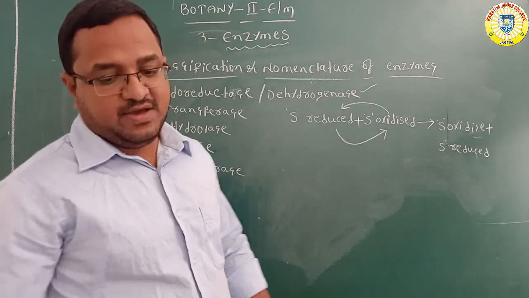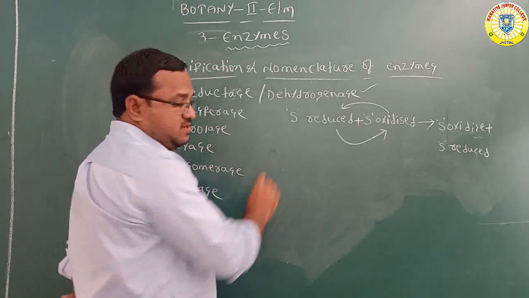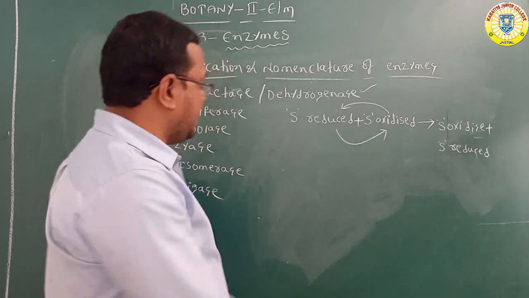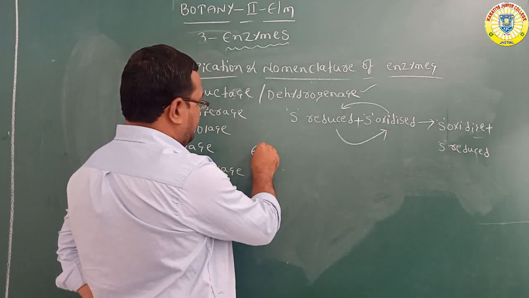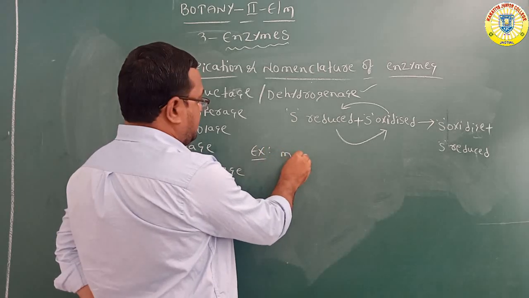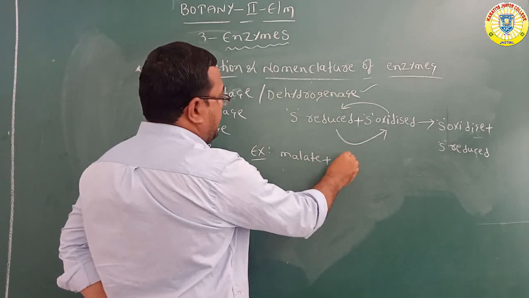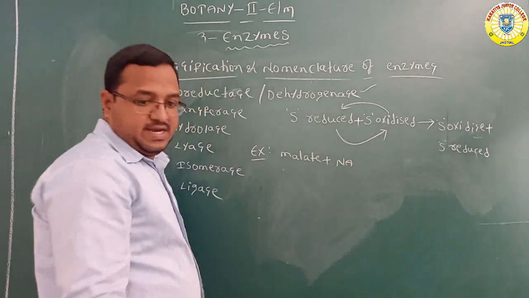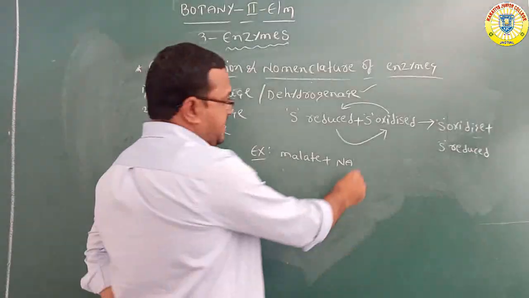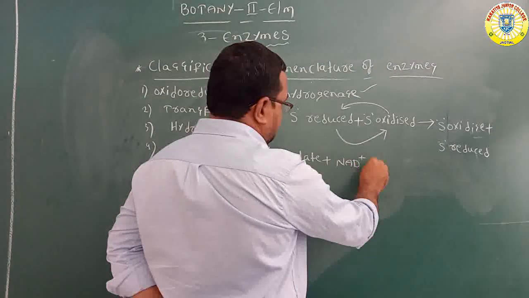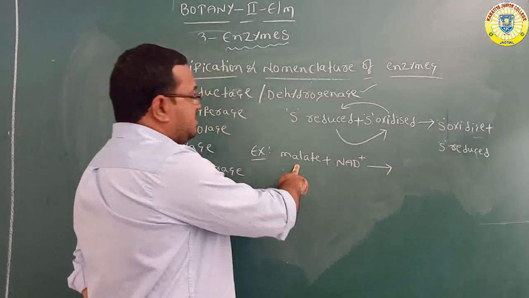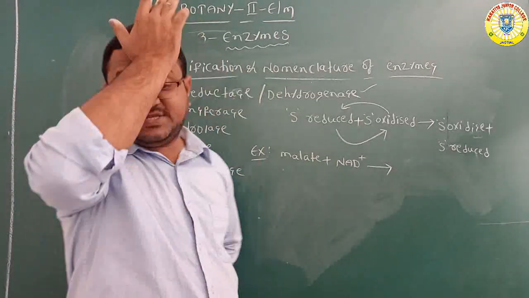Here one example they have given: malate and NAD, nicotinamide adenine dinucleotide. So here malate oxidation is going on.